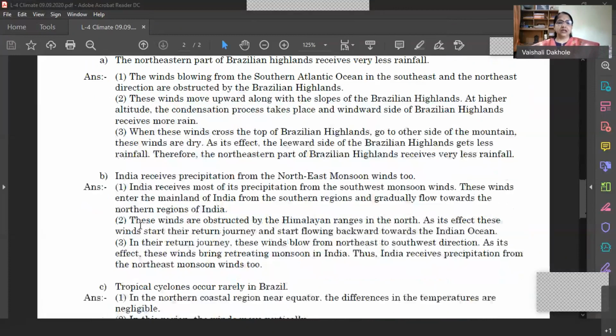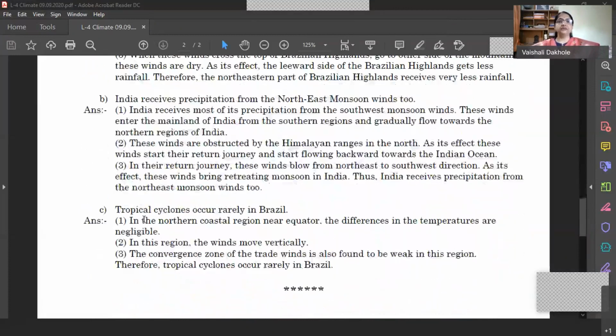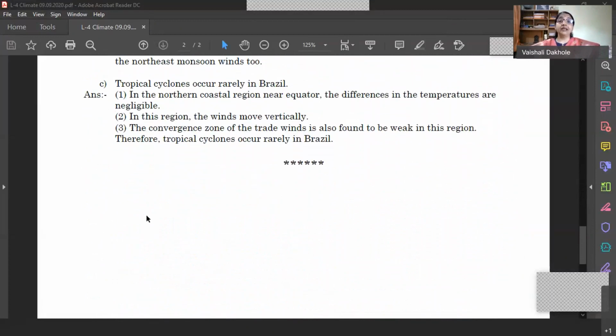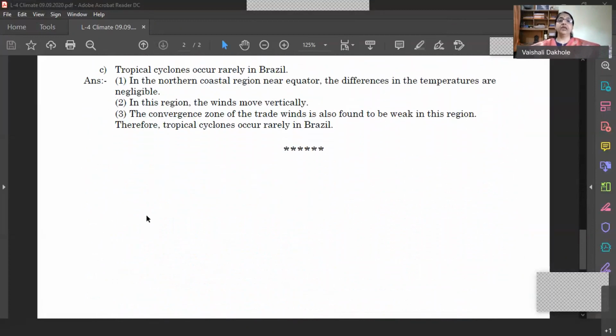Now let's see the next question, and that question is, tropical cyclones occur rarely in Brazil. Actually these tropical cyclones occur in India frequently on the eastern coast, and also on the western coast. We find these tropical cyclones by the end of summer or the beginning of the rainy season. The tropical cyclones hit India, but they occur very rarely in Brazil.